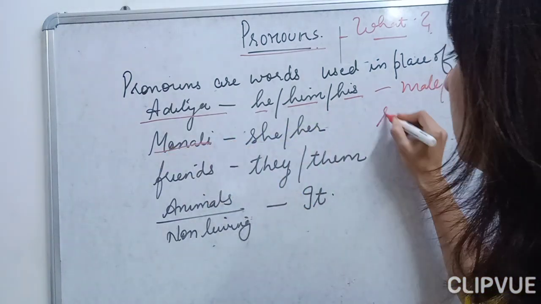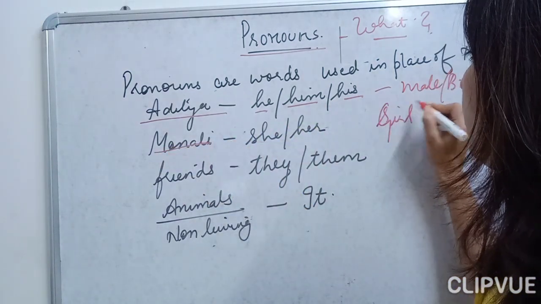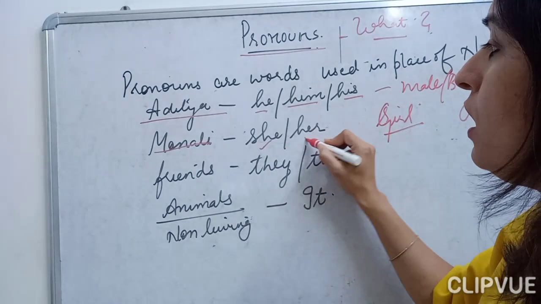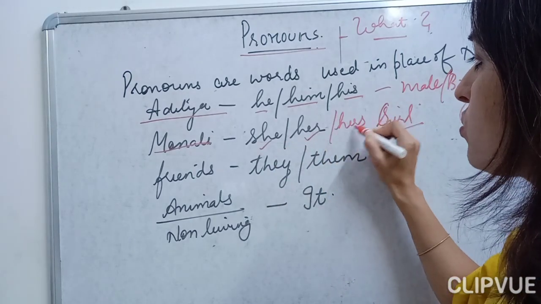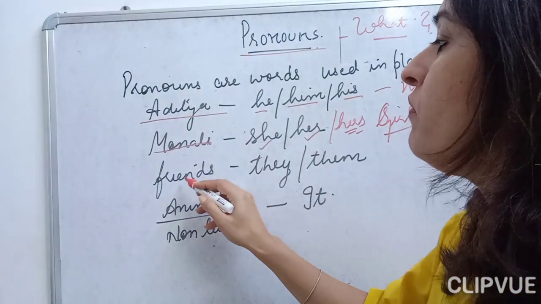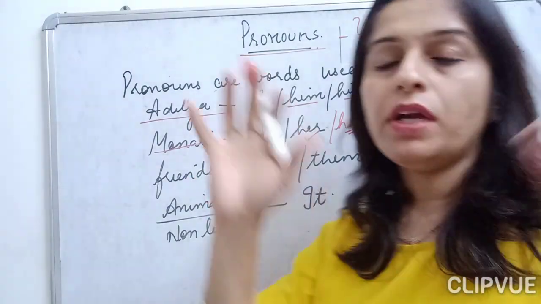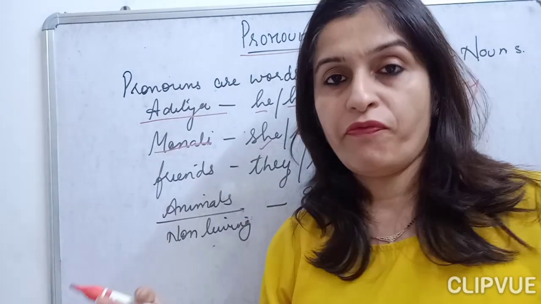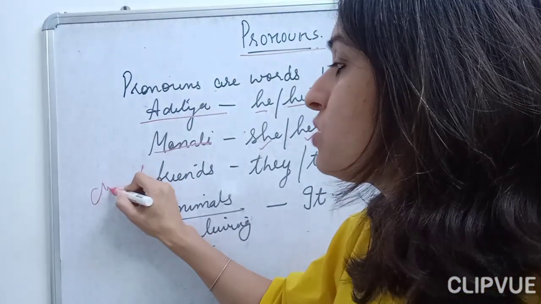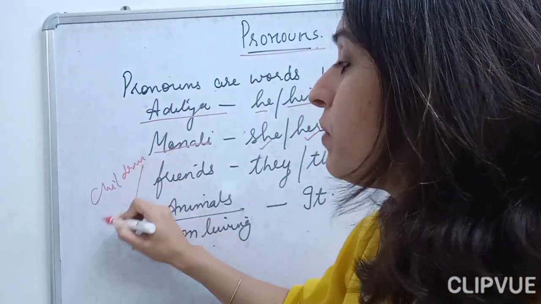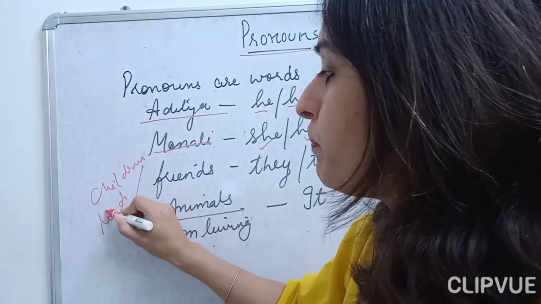Monali, she is a girl. Okay, for a girl, which pronouns can we use? She, her, and hers also. This I will explain to you later on. Friends means when we are talking about a group of people, like children, like birds, like people.